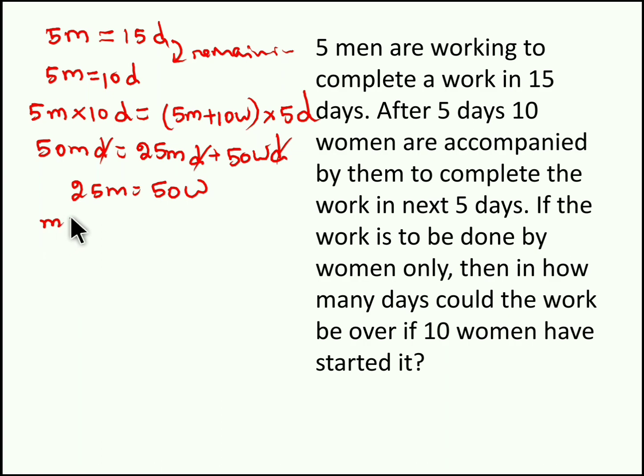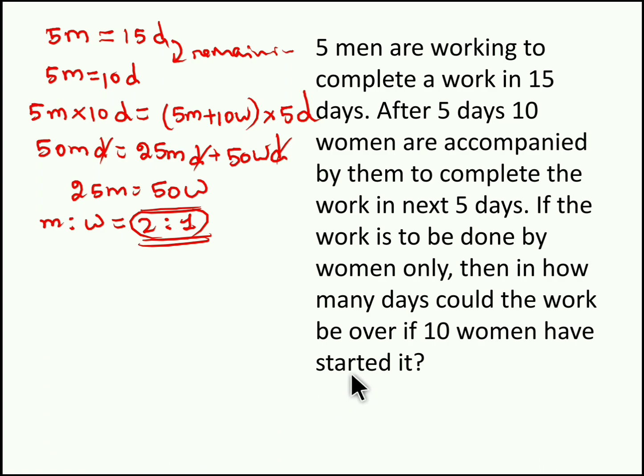So men and women's efficiency is in the ratio 2:1. Or we can say 1 man equal to 2 women, or 2 parts of men's efficiency equal to 1 part of women's efficiency.